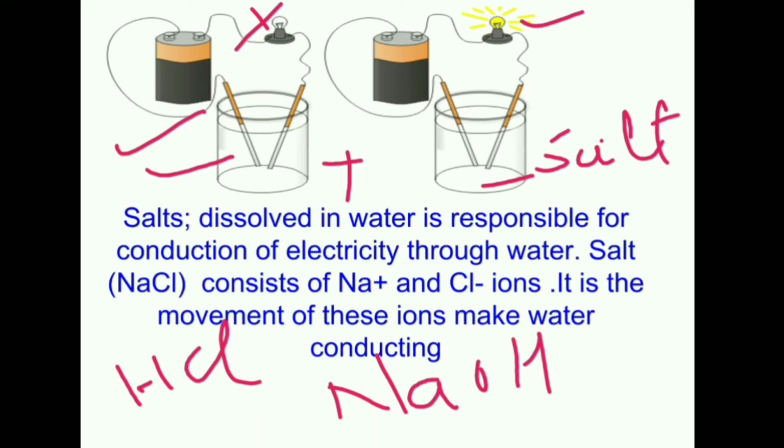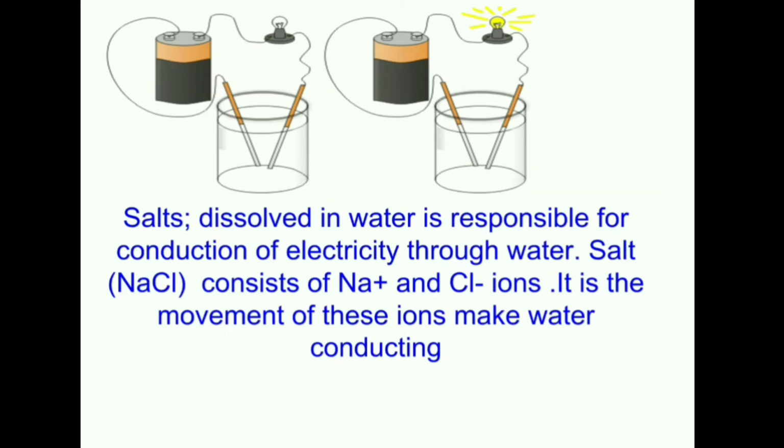जबकि उसकी absence में water was not conducting and the bulb was not glowing. So what change has taken place on the addition of salt? आपने जब salt add किया तो उसमें ऐसा हुआ क्या? क्या हुआ है बच्चे? The salt contains two ions. One is positive, another is negative ion. About ions we have studied in class 7th.